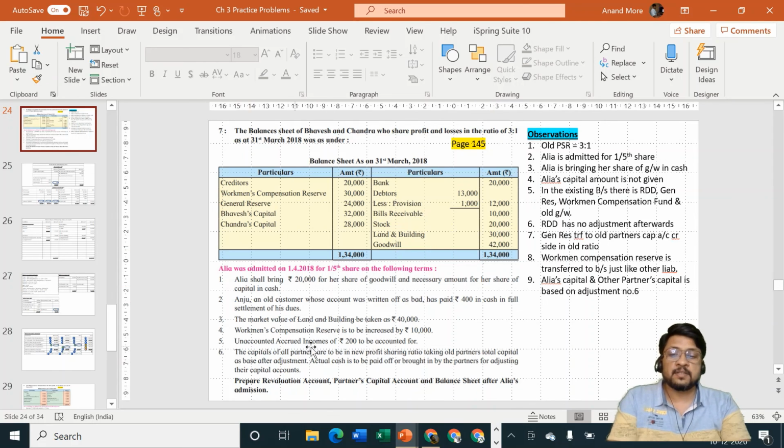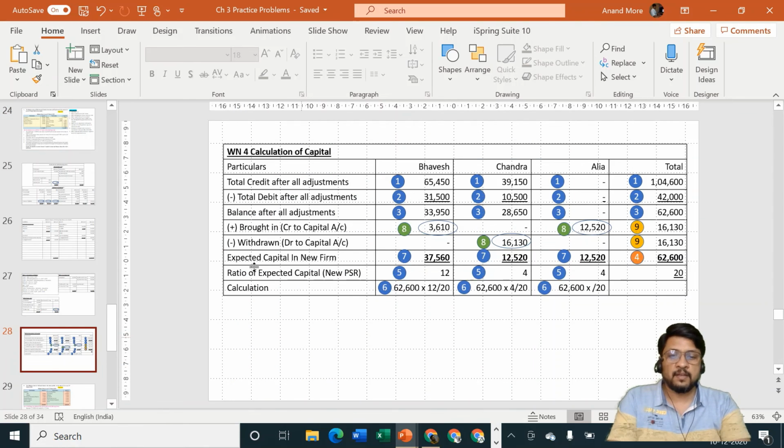Next one, this is the sixth adjustment, a very important adjustment. For this adjustment we have done this beautiful working, for which we have written the numbers also. So afterwards, whenever you are interested in checking this working note, it should be easy for you to understand. I hope all of you have understood it. I am very happy that you have completed the problem with me. Lengthy problem, you have kept stamina, good, keep it up. This kind of adjustment may come in examination also, so we'll have to develop extra practice of the same. Future problems are going to have similar adjustment, that is capital of partners to be in PSR and something like that. So be with me.